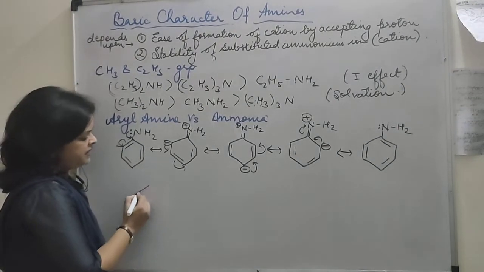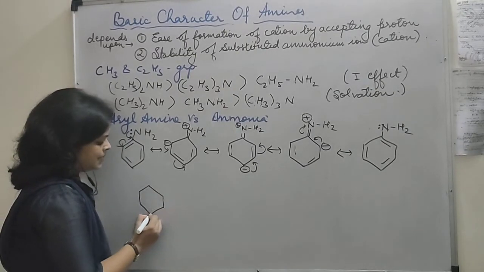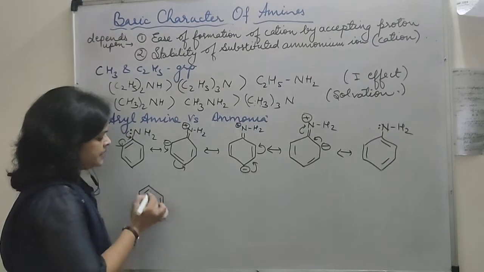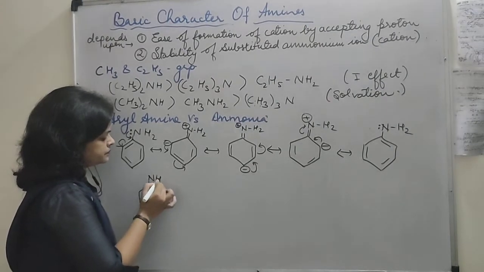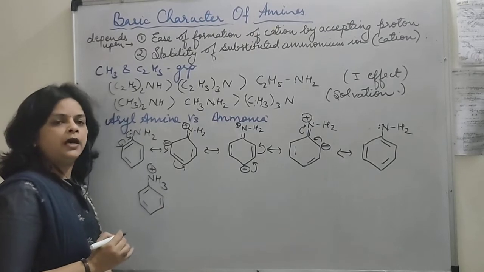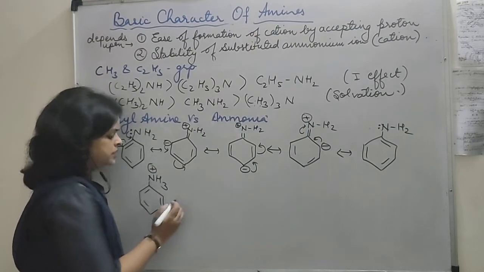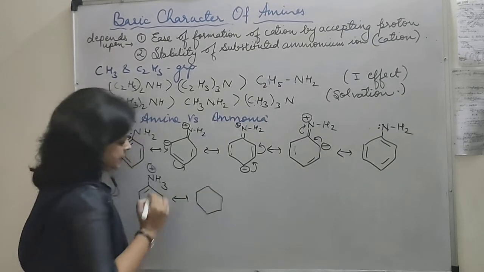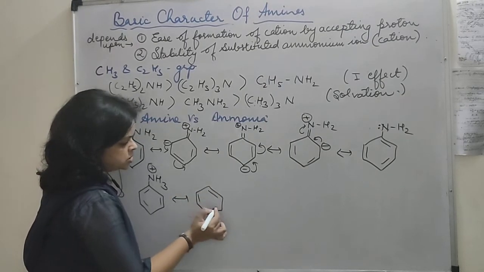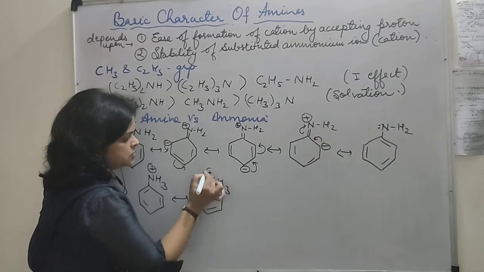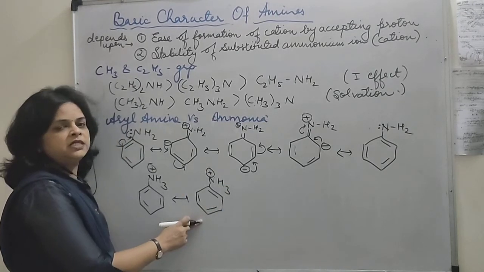Second point, suppose even if it forms the anilinium ion by accepting a proton, if you draw the resulting structures for this anilinium ion, there are only two possible structures, that is the Kekulé structures. Only two possibilities are there.